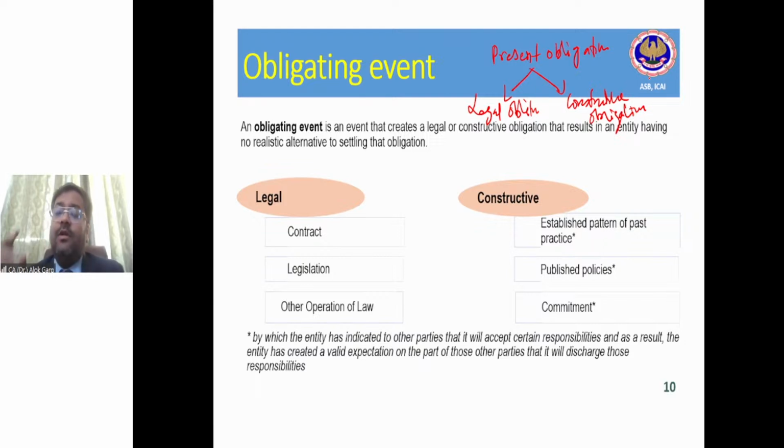So if I talk about legal obligation, that Allen Solly showroom is not legally obliged to entertain the replacement or refund. But if I talk about the constructive obligation, by his conduct, by his past practices, by his commitment, he has created a valid expectation in the minds of myself and my wife that yes, he will entertain the refunds or replacement, right? This is the meaning of constructive obligation. Now, I'll explain these two things with the help of an example.